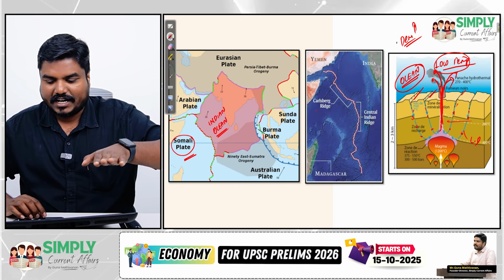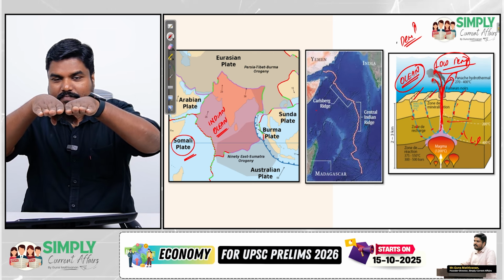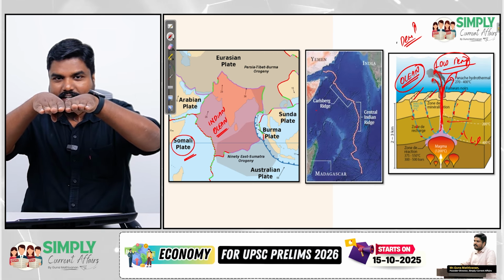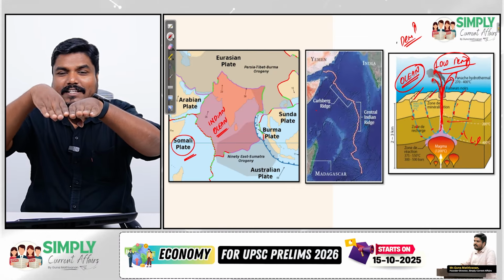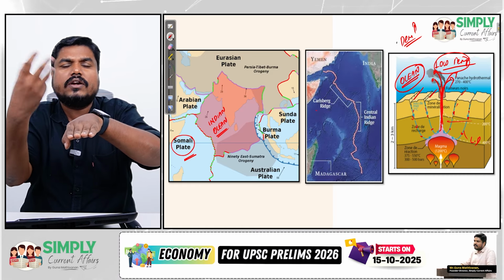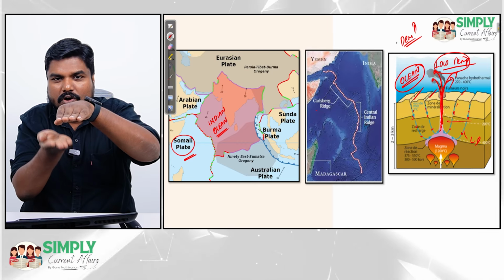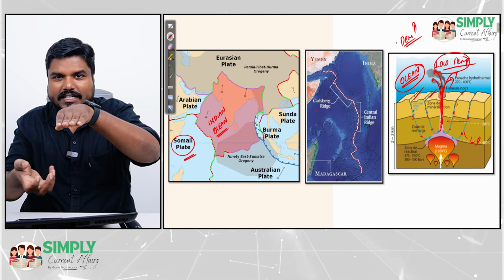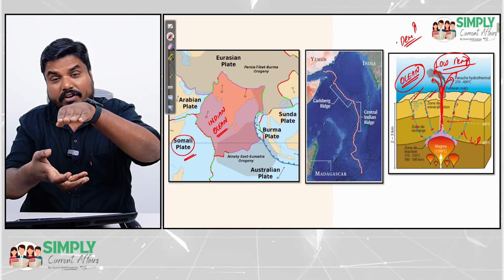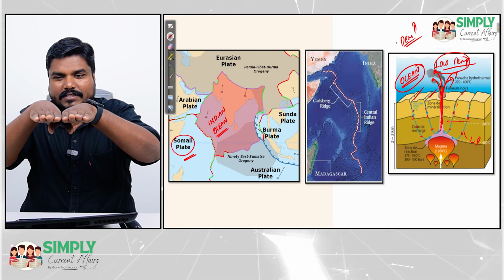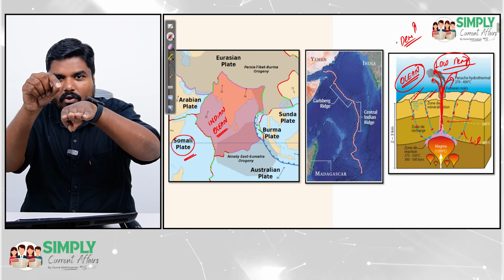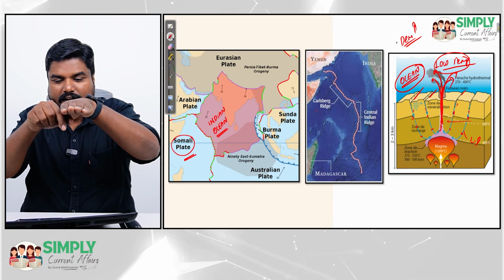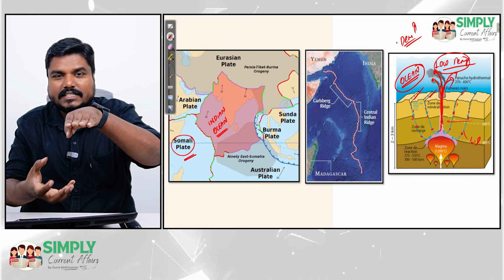Try to imagine there are two plates. When these two plates diverge, cracks are formed. Above my hands, above the plates, you have cold freezing waters. Below my hand you have molten magma at very hot temperatures. When there is a crack, the water will go deep inside and touch the molten magma.